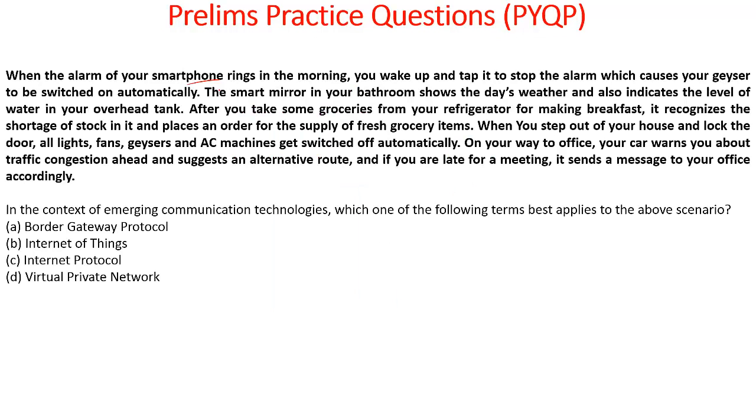When the alarm of your smartphone rings in the morning, you wake up and tap it to stop the alarm, which causes your geyser to be switched on automatically. The smart mirror in your bathroom shows the day's weather and also indicates the level of water in your overhead tank. After you take some groceries from your refrigerator for making breakfast, it recognizes the shortage of stock in it and places an order for the supply of fresh grocery items. When you step out of your house and lock the door, all lights, fans, geysers and AC machines get switched off automatically. On your way to office, your car warns you about the traffic congestions ahead and suggests an alternative route. And if you are late for a meeting, it sends a message to your office accordingly.